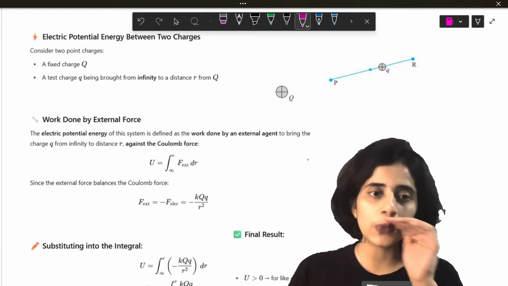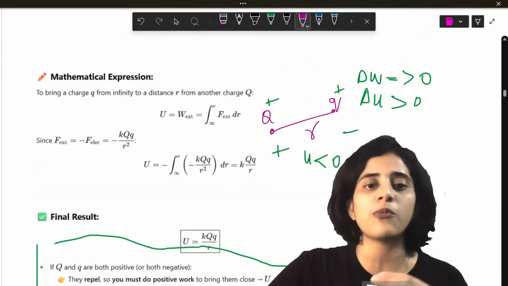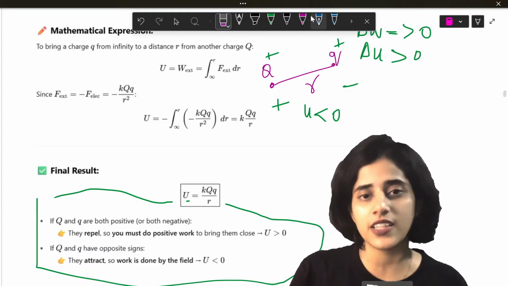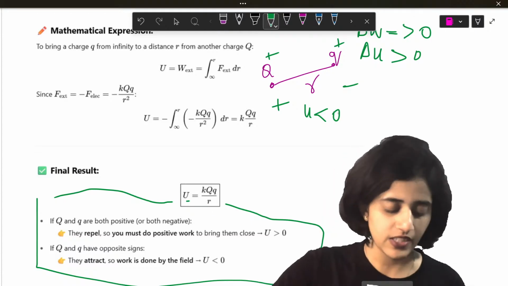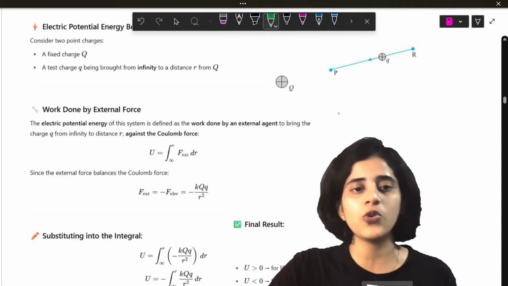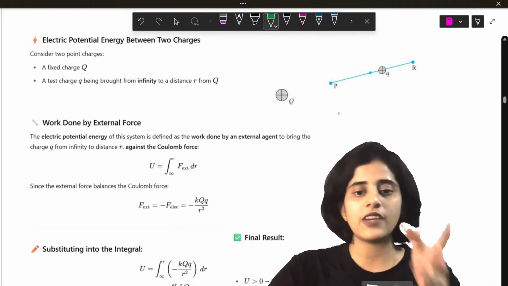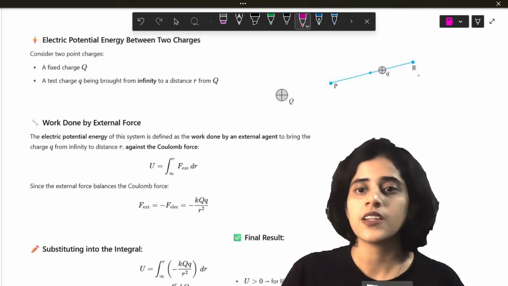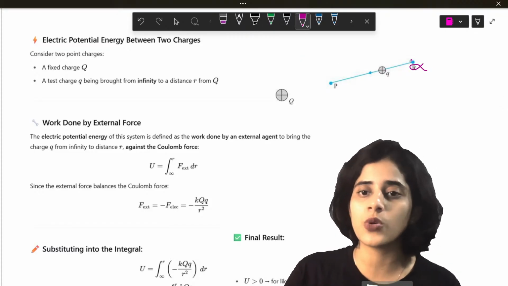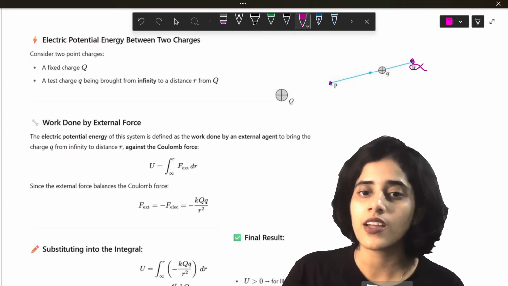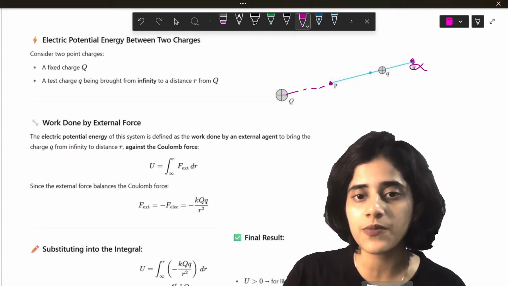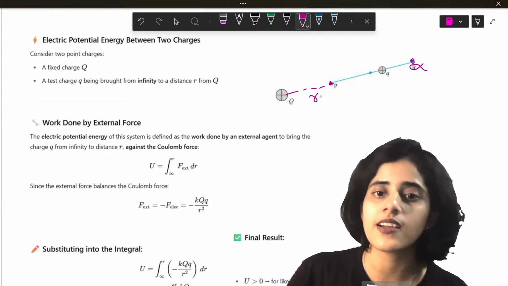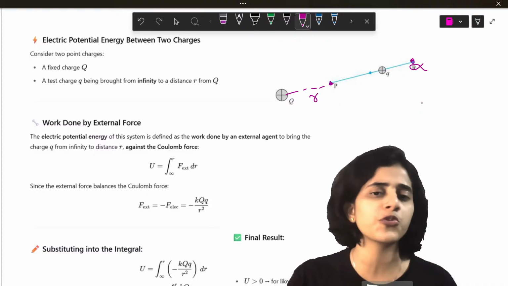Okay. So now I will just derive this formula. U is equal to KQ by R. Here I have not done the derivation. So for those of you who are preparing for PU, you have to know derivations. So for that, I have the derivation also here. For the derivation, the most important thing is the figure. Okay. So at infinity, you have one charge. And you're trying to bring it close to point P. The distance between P and Q is R. Same figure. I already drew this figure.